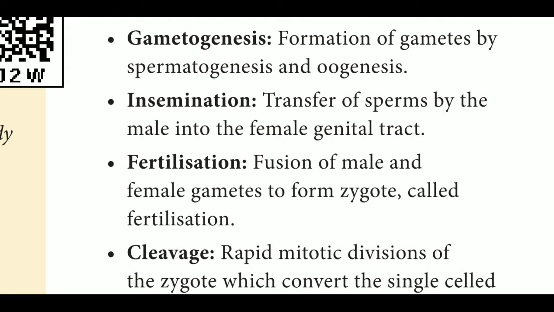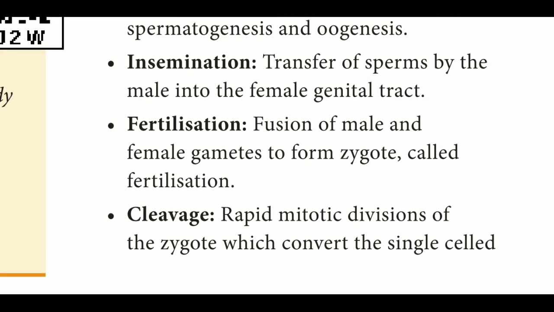Next one, insemination, transfer of sperm by the male into the female genital tract. Formation of gametes in the male is called spermatogenesis, which is the formation of sperm. The transfer of newly formed sperm cells by the male into the female genital tract is called insemination. Next, third one, fertilization.